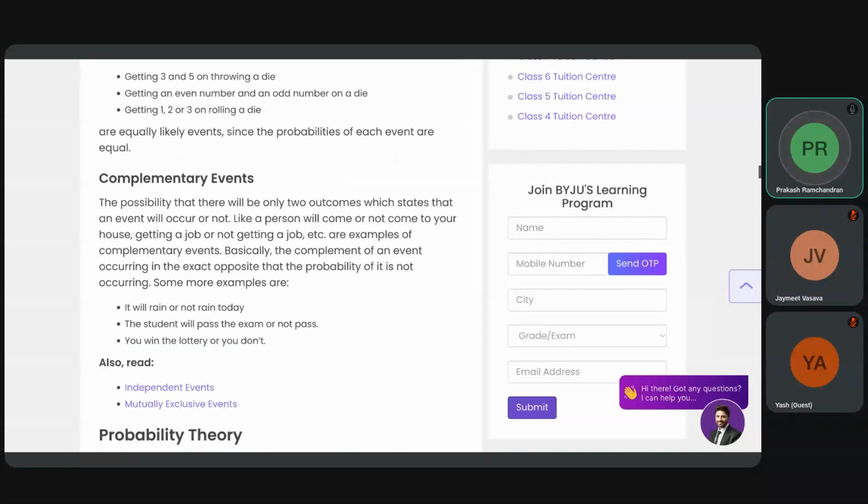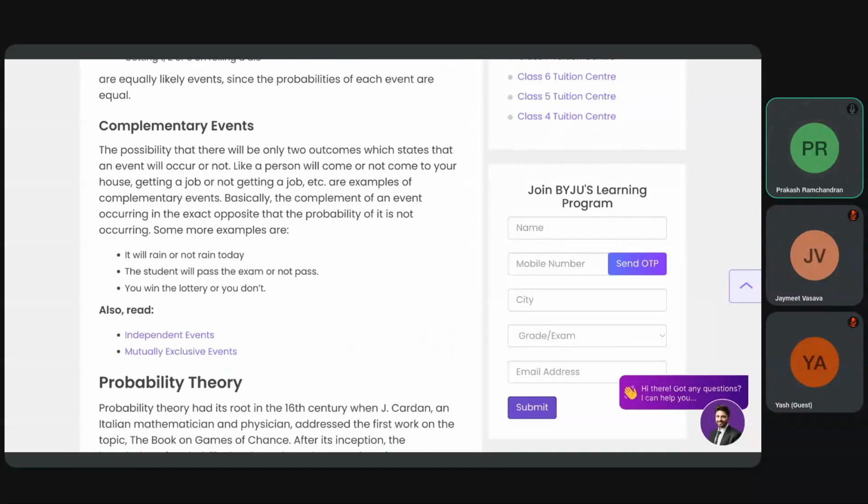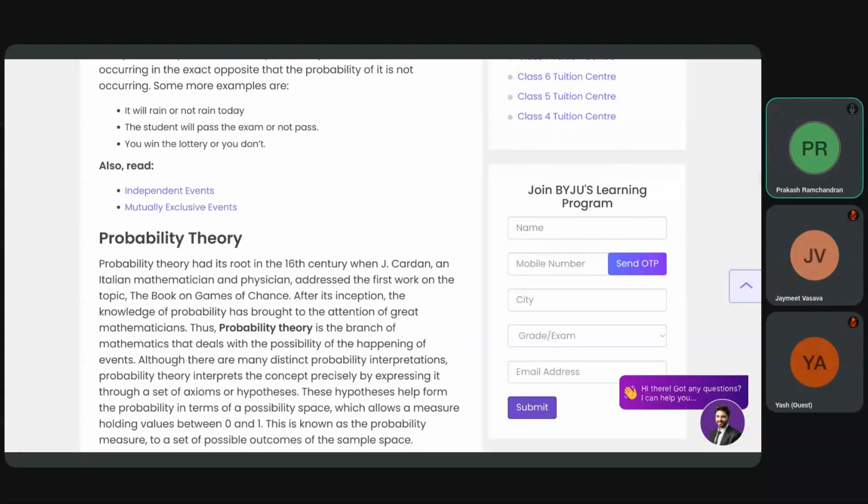Then complementary events: one will occur, one will not occur. It will rain, or not rain; that is complementary. Either it rains or it does not rain, not both, right? Then they are talking about a lottery: either you win or you don't. That is 50-50. Independent events means your winning is one probability, not winning is another. So they are independent, or they are dependent. If you win, you can't lose. If you win the lottery, you cannot not win, right? So they are mutually exclusive events.